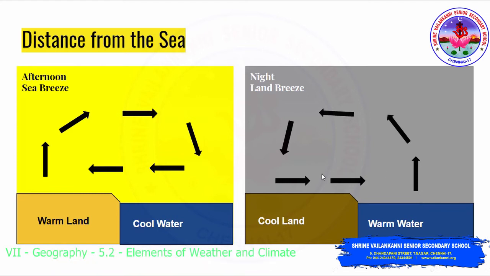So here the temperature is compensated along the coastal areas. Chennai is a good example which experiences a moderate climate, that is almost the same temperature throughout the year, but landlocked regions like Delhi or Jodhpur experience very hot summers and very cold winters. This is one such factor which affects the temperature.